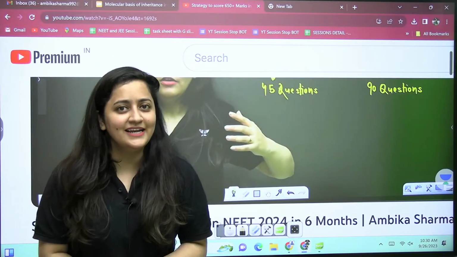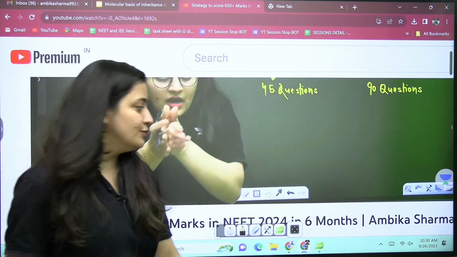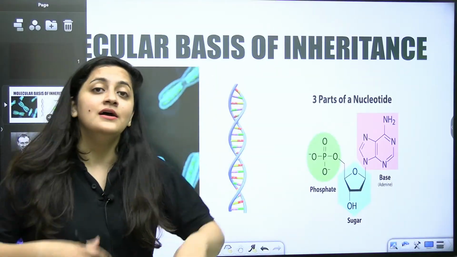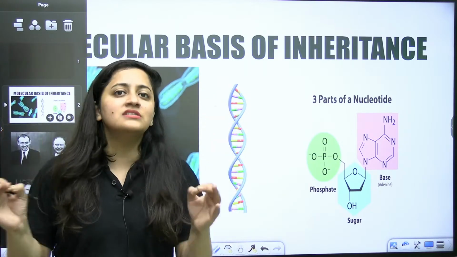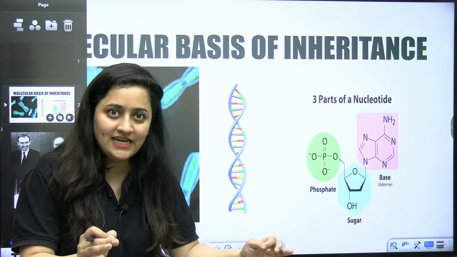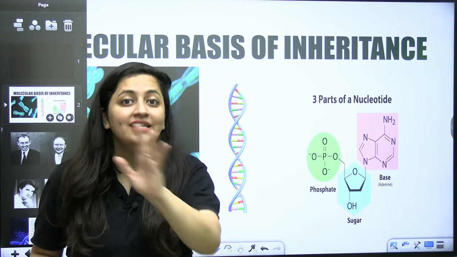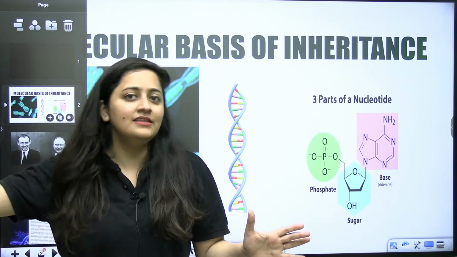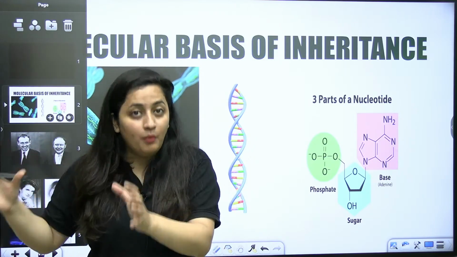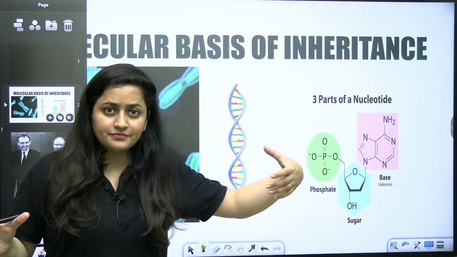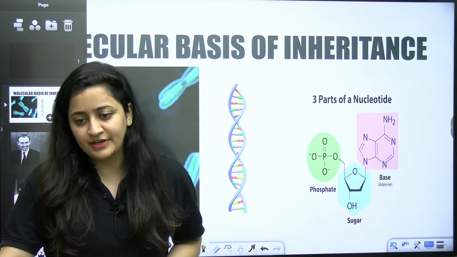So welcome to Unacademy NEET English. I'm your biology educator Ambika Sharma, and students, today we are going to start a new chapter, and that is your molecular basis of inheritance. Genetics is the most awaited topic for the NEET aspirants, right? In class 12th it is the most important unit that we cannot skip, and for the class 11 syllabus it is physiology. So parallelly we are learning both, right? We are already done with the principles of inheritance and variation. Today we are going to start molecular basis of inheritance.